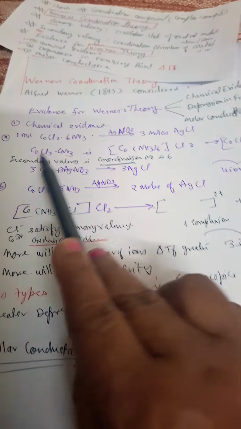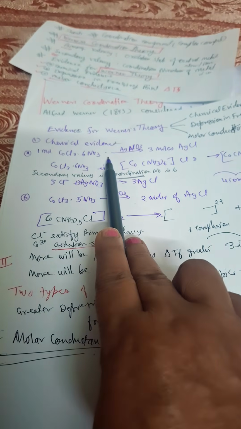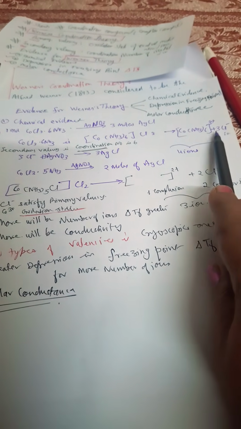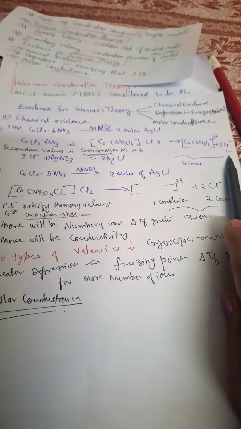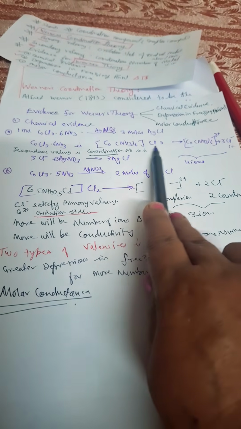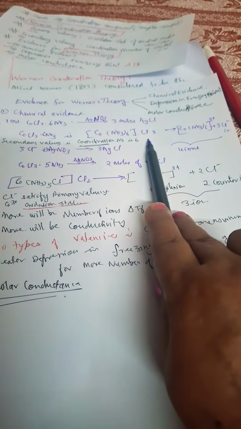Chemical evidence: if we take CoCl3.6NH3, 3 moles of AgCl are obtained. It means 3 moles of Cl negative will be obtained by ionization. So the compound will be [Co(NH3)6]Cl3, with 3 Cl outside. So this is the complex ion, and this is the counter ion.